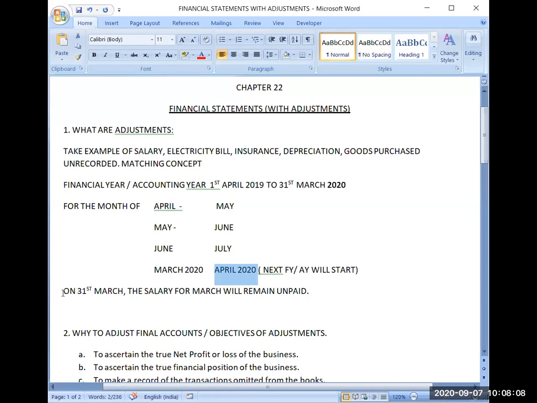You have not paid the salary for the month of March. When you will be paying the salary, you will be paying in the next year, in the first month, April. Now this point is clear.